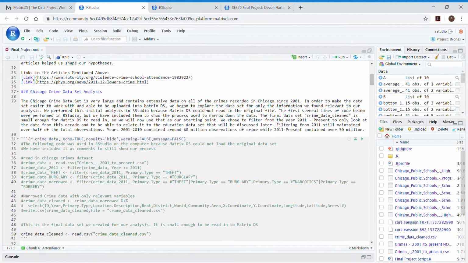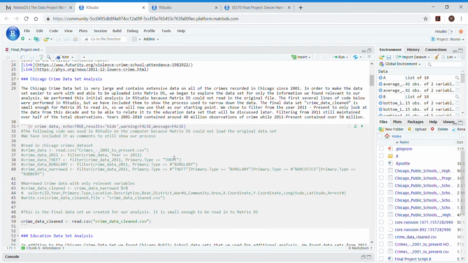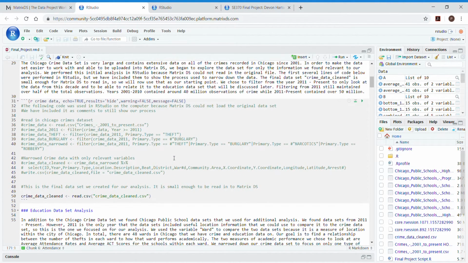To begin analyzing our data, we took the large crime data set inside of RStudio and started filtering and narrowing down to our relevant variables for our analysis. So we chose the 4 primary types of crime that we found relevant to possible crimes that students could be involved in, to later relate that to our education data. So we chose theft, burglary, narcotics, and robbery.